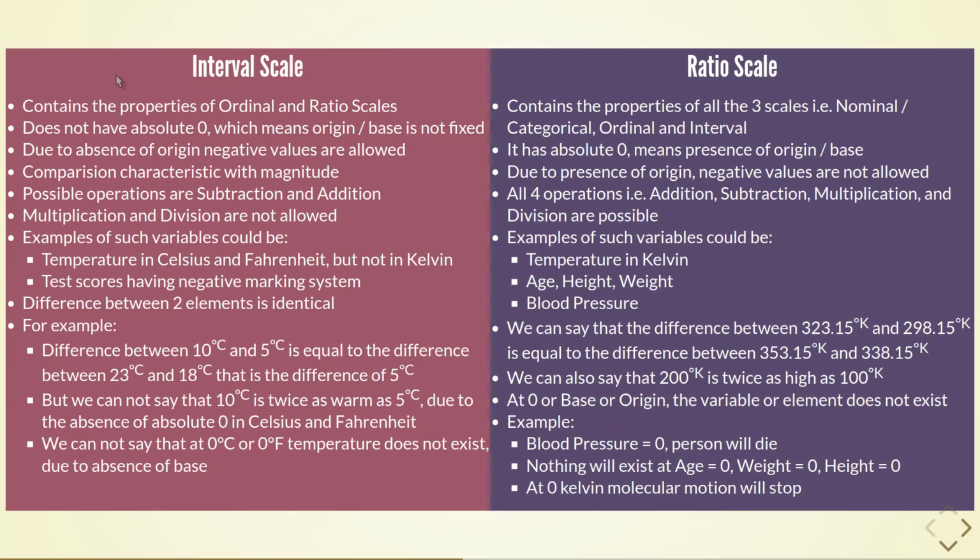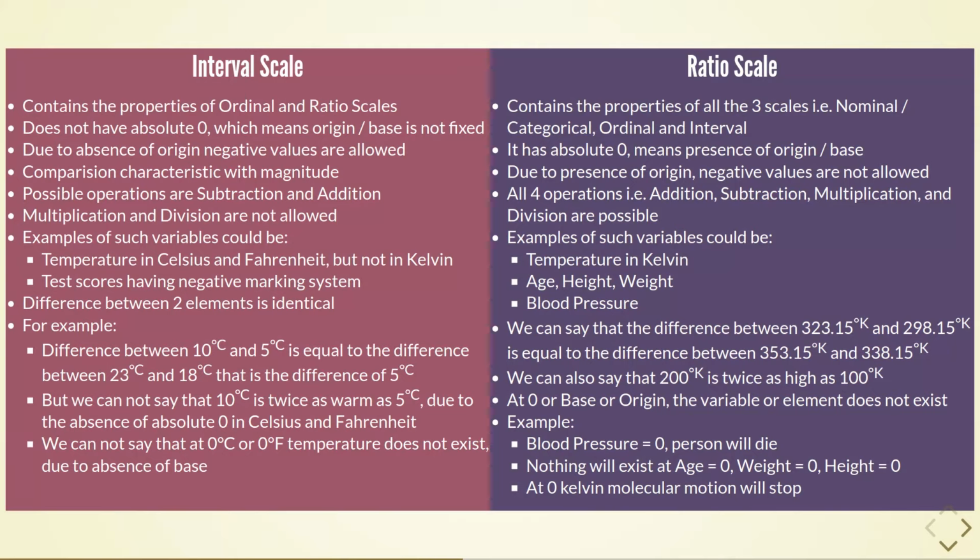Interval scale consists of the properties of nominal scale and ordinal scale. It does not have absolute zero, which means origin or base is not fixed. Due to the absence of the origin, negative values are allowed. It provides comparison characteristics with magnitude. That is, we can say that first rank person is 10, 20, 30 or 50 marks ahead of second rank person. Due to the absence of the base, possible operations are subtraction and addition only. Multiplication and division are not allowed.